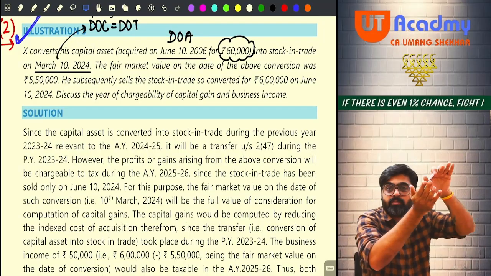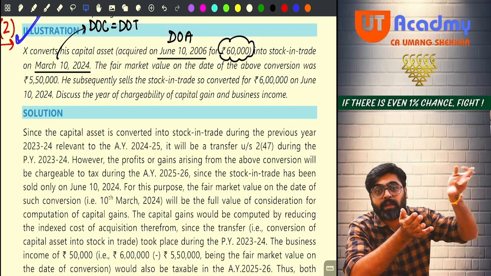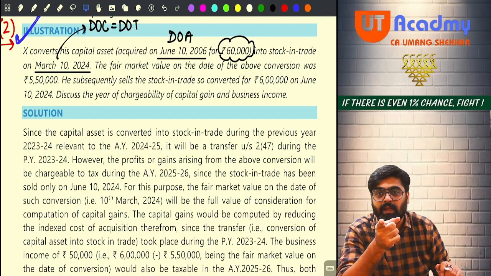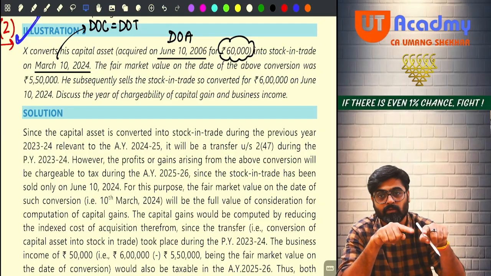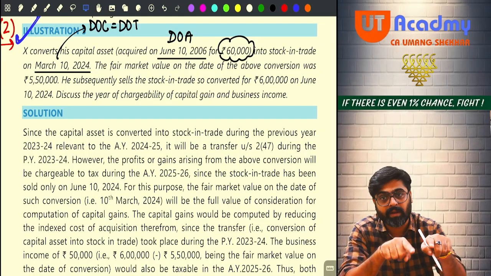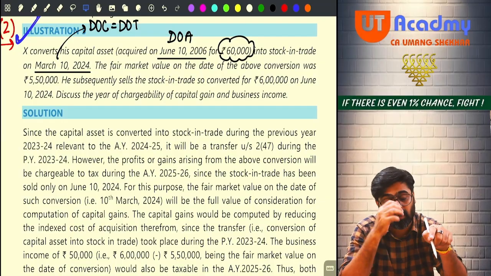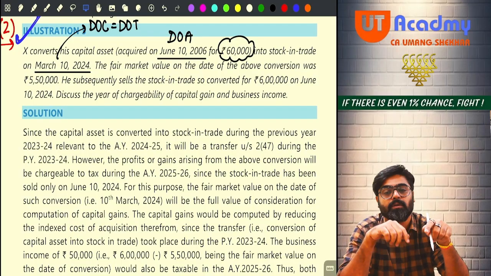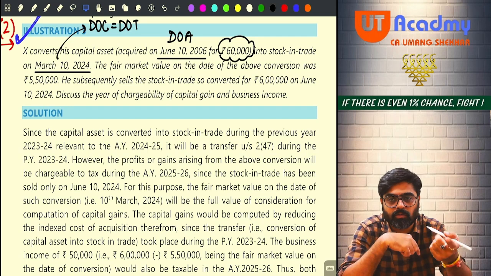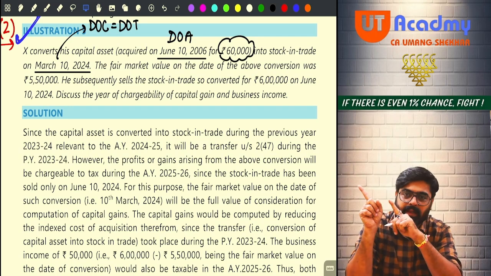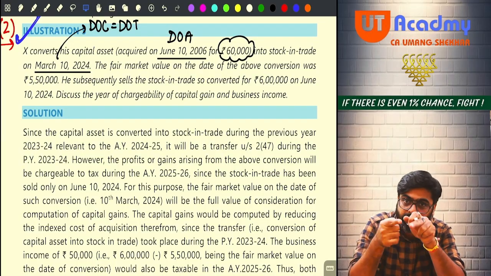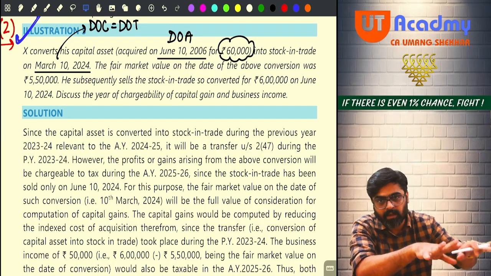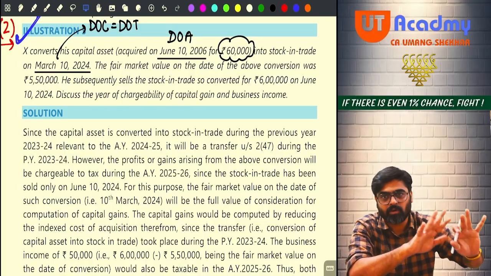Now that the stock in trade is being sold in the previous year 24-25, on 10th June 2024, can I say that in the previous year 24-25 two gains will be calculated? PGBP will be calculated and capital gain will also be calculated, and both will be taxable in the year 24-25, because that is the year in which the stock in trade is sold. And the capital gain arising on conversion under section 45(2) will also be taxable in that same year, the year in which the stock in trade is sold.